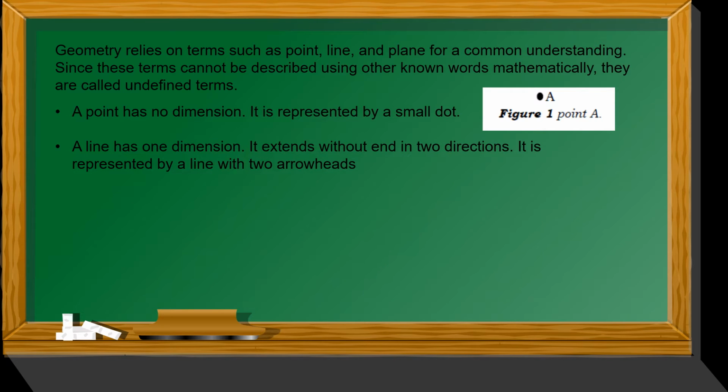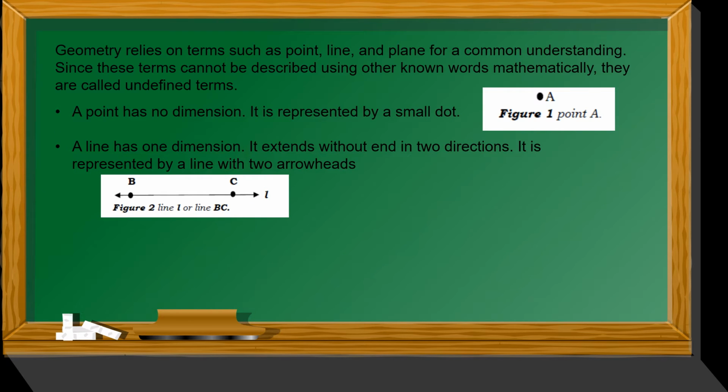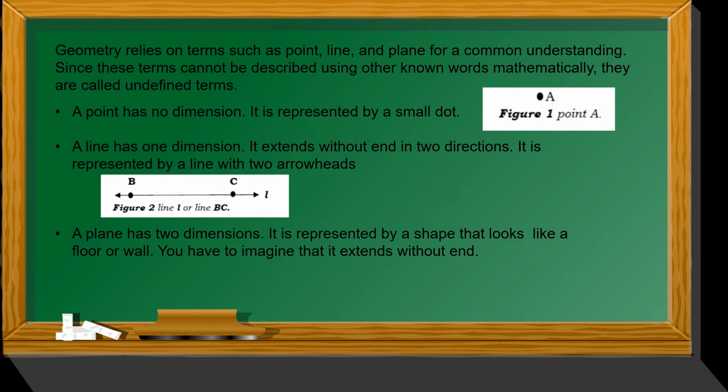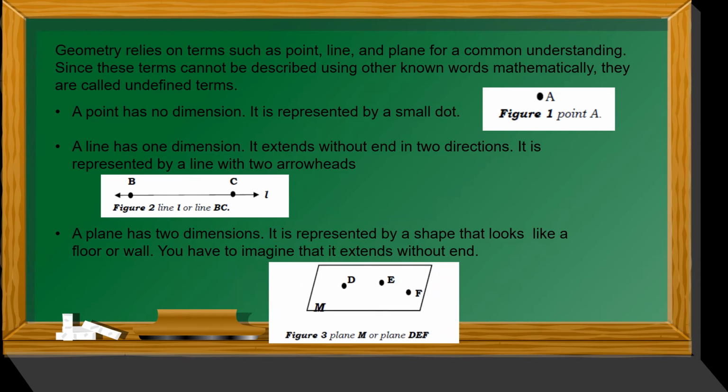A line has one dimension. It extends without end in two directions. It is represented by a line with two arrowheads. This is figure 2, line 1 or line BC. A plane has two dimensions. It is represented by a shape that looks like a floor or wall. You have to imagine that it extends without end. So on figure 3, class, you can see there the plane M or plane DEF.